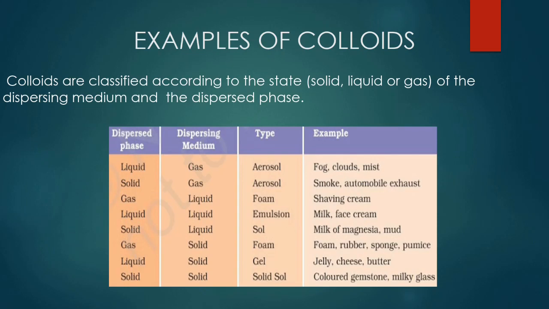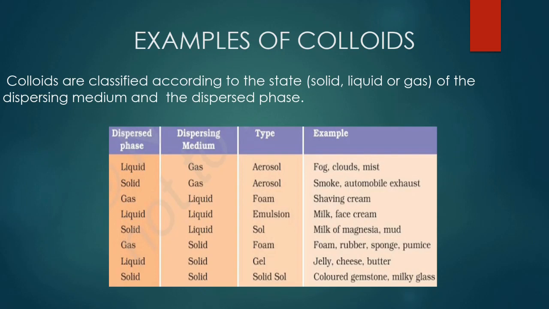Next, gas dispersed in solid is called foam, and examples are foam rubber, sponge and pumice. An example that we can easily remember is sponge. It has a number of holes in it which get filled with gases. Now liquid in solid is called gel.